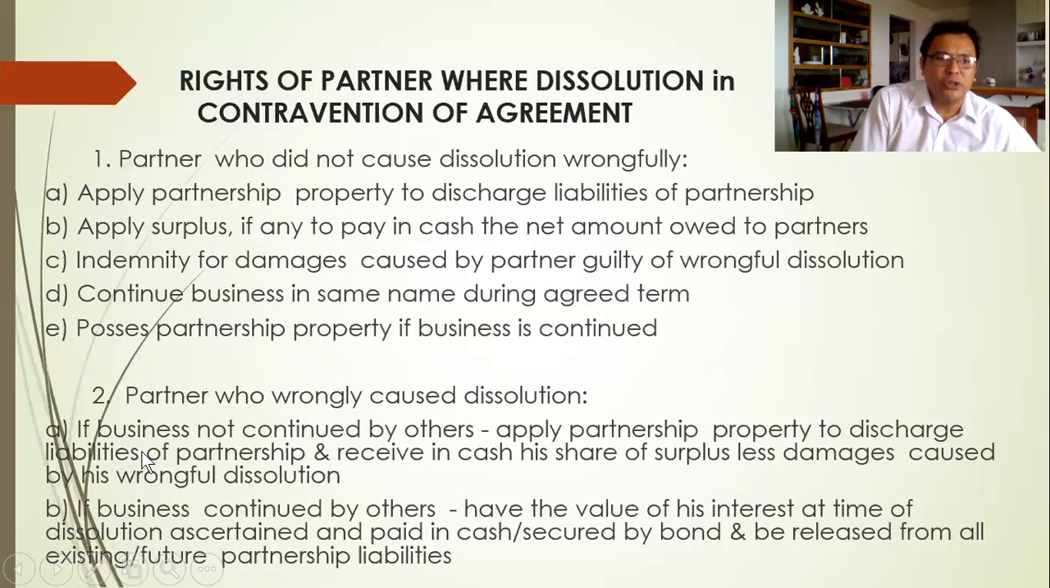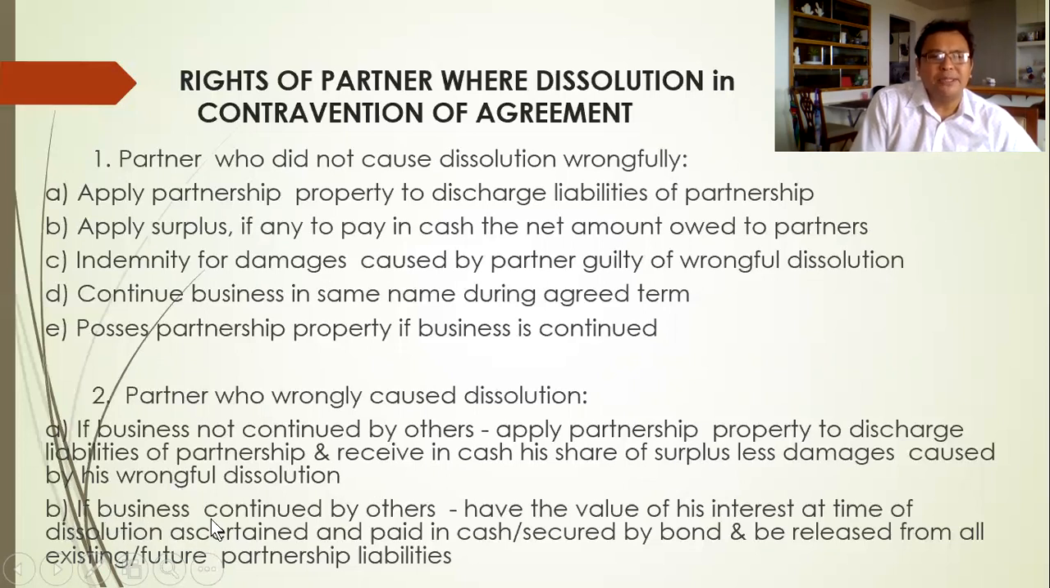So these are the process again. If the business is not continued by the others, then the partnership properties should be used to discharge liabilities of the partnership and receive in cash its share of surplus, less damages caused by wrongful dissolution. So before the partners get their share, the surplus should be used to pay for damages caused by the wrongful dissolution of the partnership.